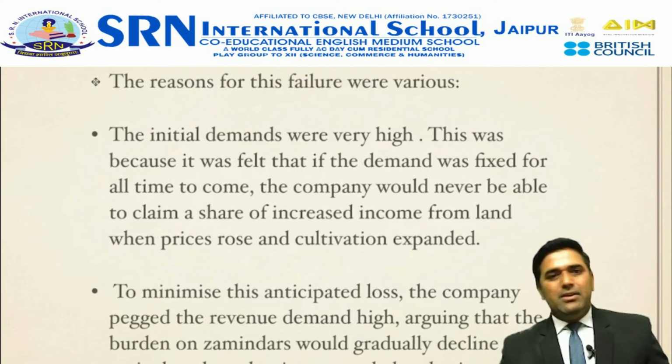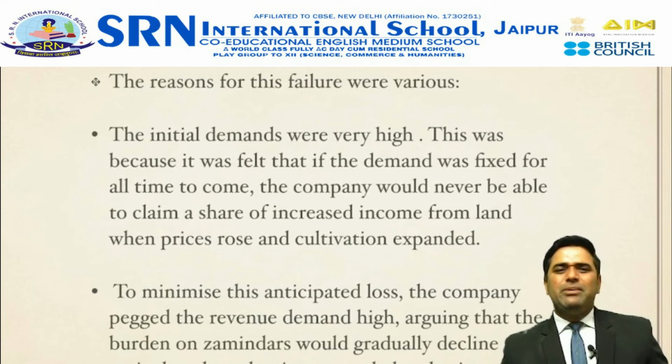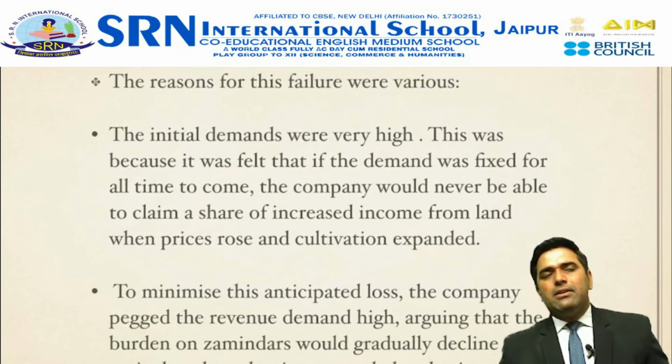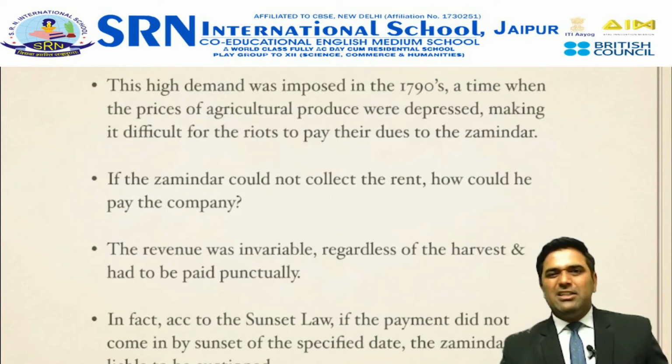The reason was very simple: cultivation was not improving and production was not improving, and because of that the revenue demand kept accumulating, but the peasants, the villagers, were unable to pay it to the British East India Company, right?